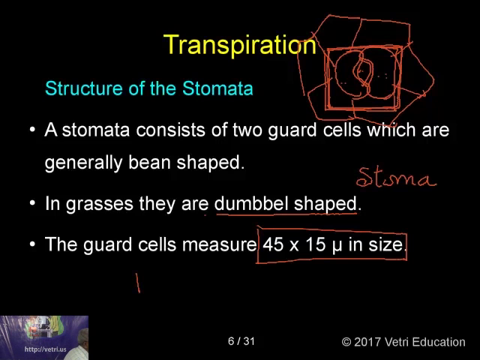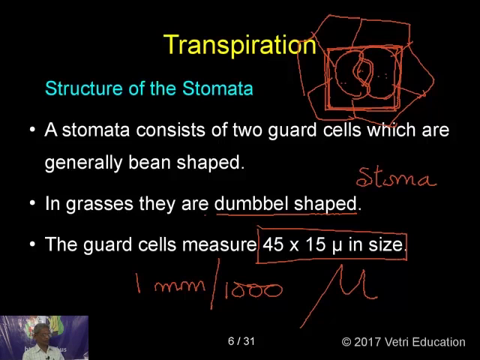When 1 millimeter is divided by 1000, you call it a micron, and it is written in this form and pronounced as mu. One thing I want to clarify: mu and micron are one and the same. It is written as mu and pronounced as micron. So when 1 millimeter is divided by 1000, it is called 1 mu or 1 micron.